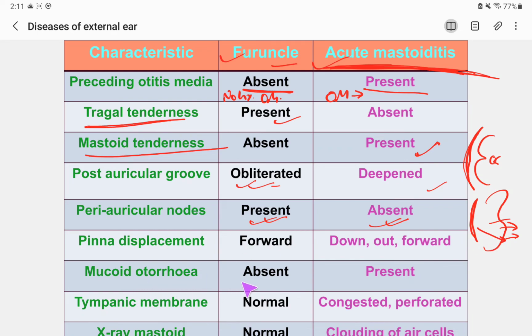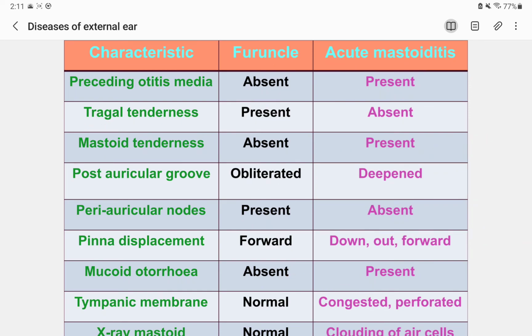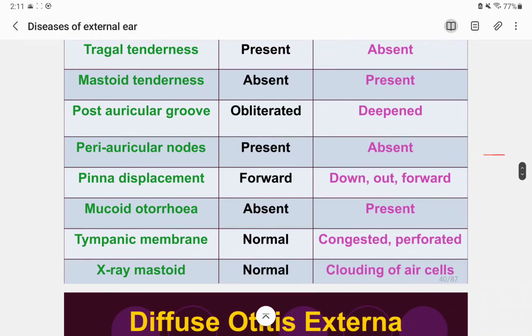And mucoid otorrhea is not present in furunculosis. It is present in acute mastoiditis. That's a very important concept. When we do an otoscopic examination of the tympanic membrane, this is the light reflex sign. You can see that the tympanic membrane is normal in furunculosis. All these blood vessels are seen and normal. But in acute mastoiditis, it is congested and perforated. Any kind of perforation, subtotal, total, or partial, can happen.